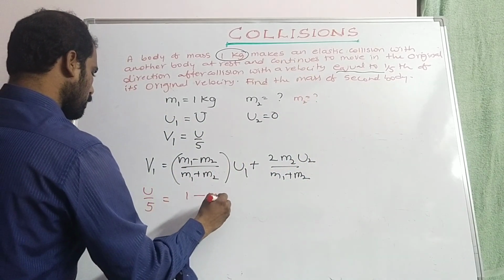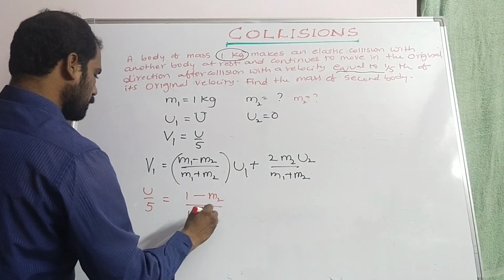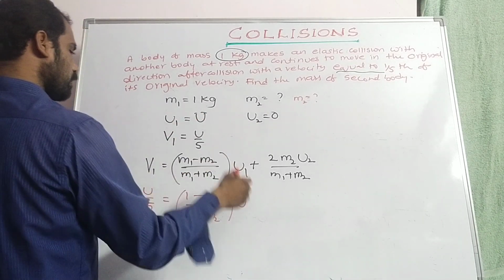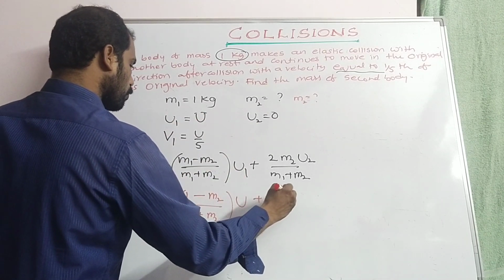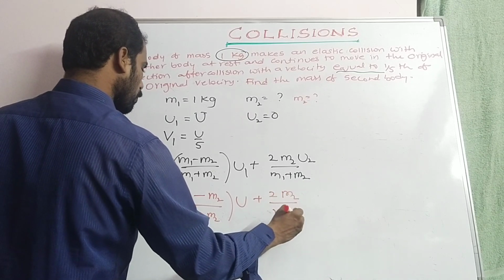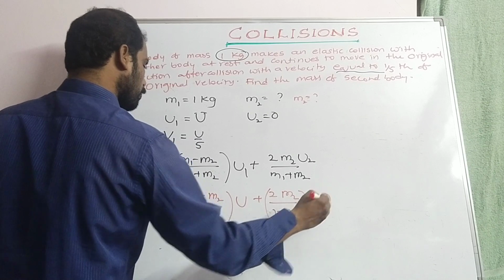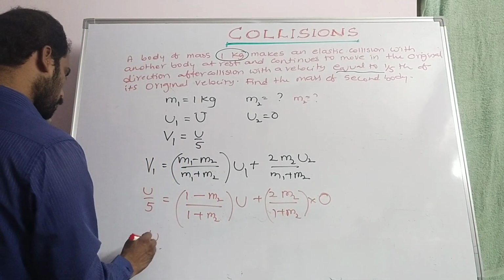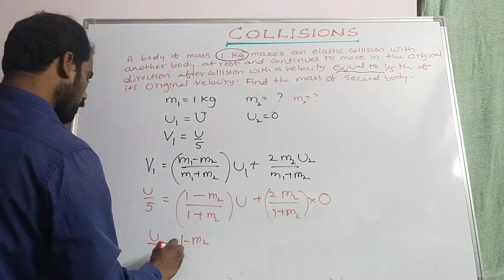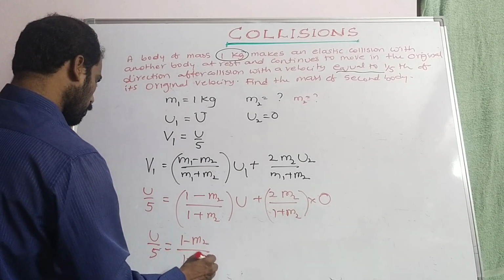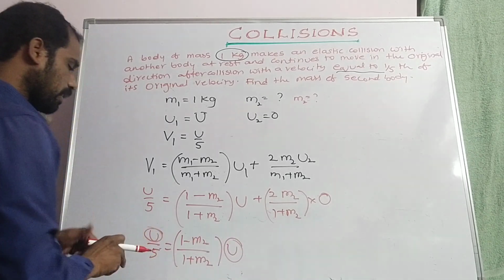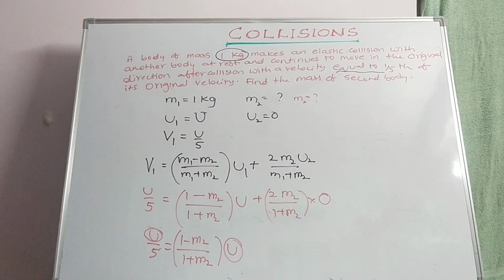So u by 5 is equal to (1 minus m2) by (1 plus m2) into u, plus 2m2 by (1 plus m2) into 0. Here u gets cancelled.